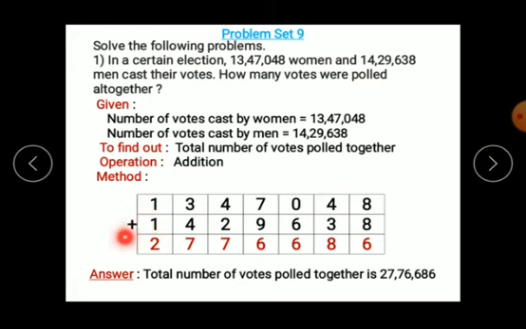So let's start with the addition. 8 plus 8 is 16, write 6, 1 is carry. 4 plus 1 is 5, 5 plus 3 is 8, no carry. 6 plus 0 is 6, 7 plus 9 is 16, write 6, 1 is carry. 4 plus 1 is 5, 5 plus 2 is 7, no carry. 3 plus 4 is 7, no carry. 1 plus 1 is 2.